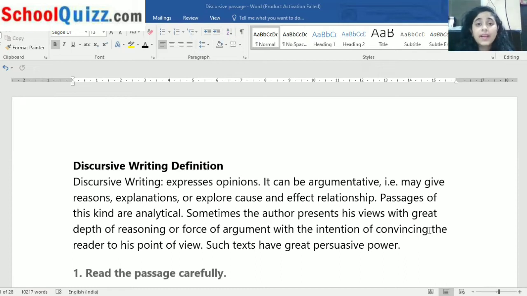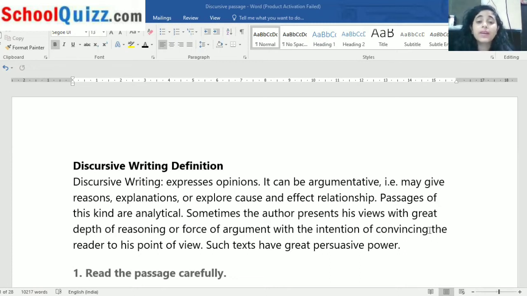Because the writers have the ability to convince you that this thing is right. See what happens if you are in some depression or anything, you are told to read some novels. Why? Because the novels will motivate you, will help you grow out of it and do your own work. So these things are helpful.